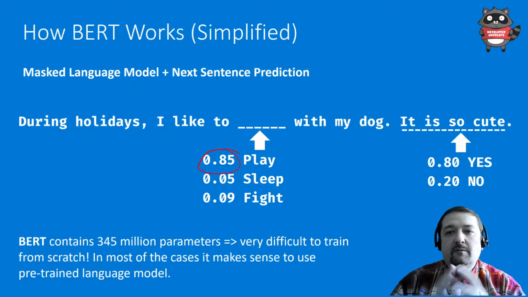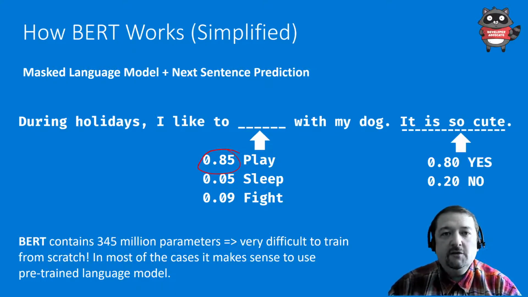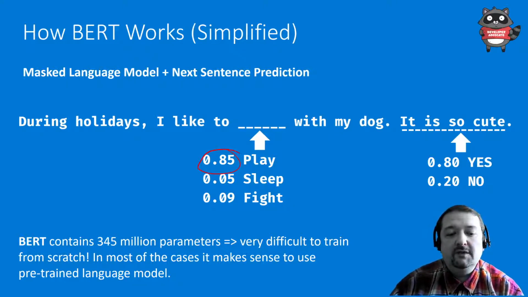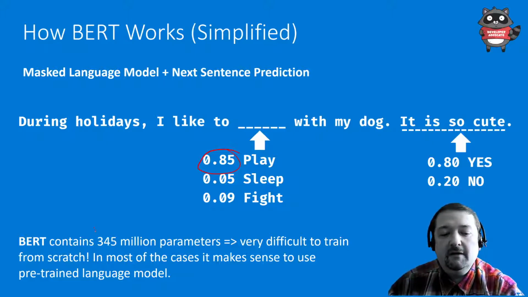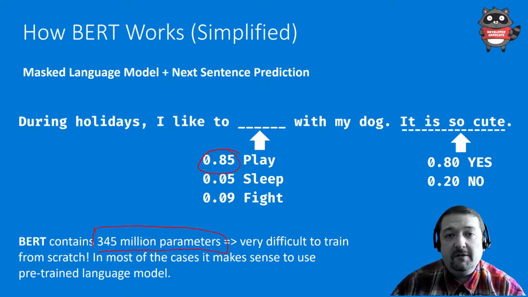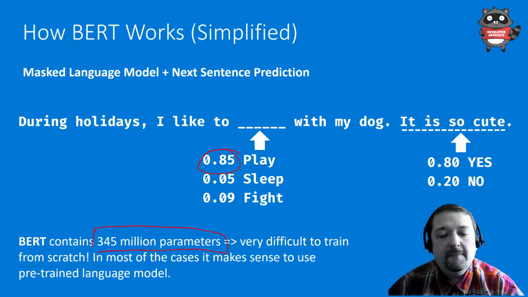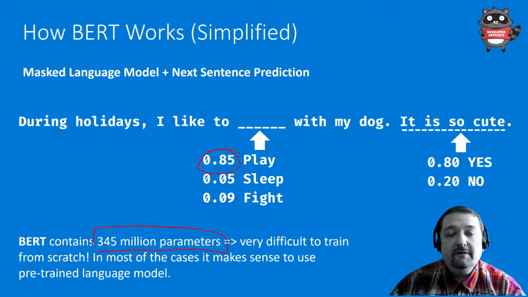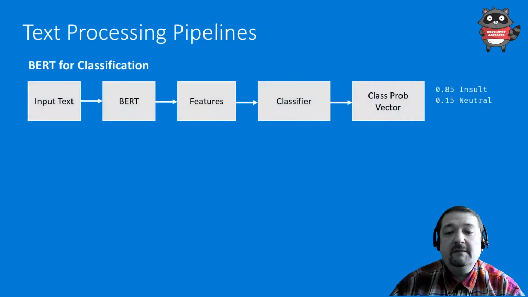So the good thing about the BERT model is that it was trained on a wide variety of texts. So you don't need any specific labeled dataset to train it. You just take huge amounts of text and you get a pretty good understanding of how a language works. However, this is a really huge model. It contains 345 million parameters. So it's almost impossible to train this yourself. I mean, you would require a lot of computing power. So instead, we use BERT as a pre-trained model to solve some specific tasks.